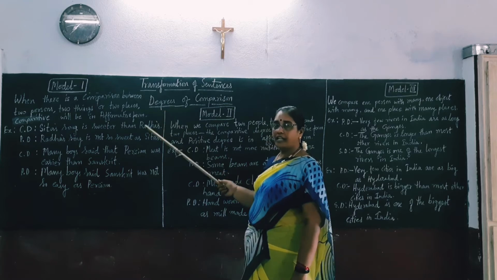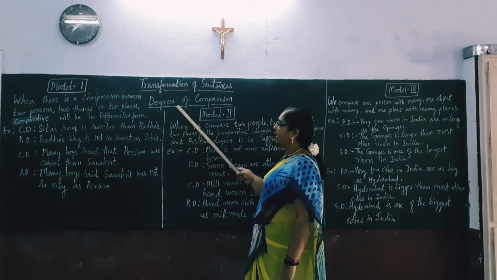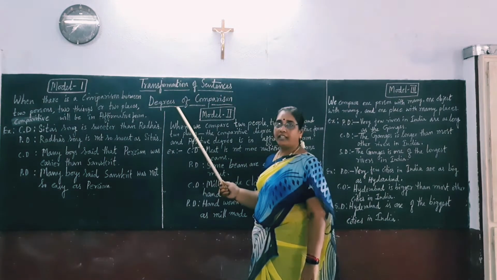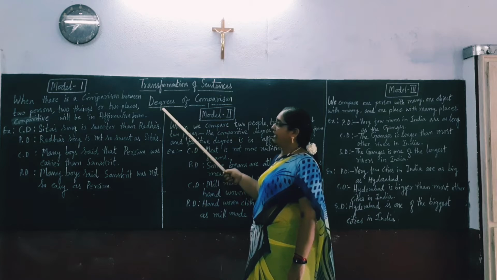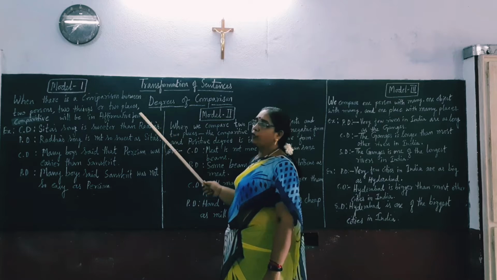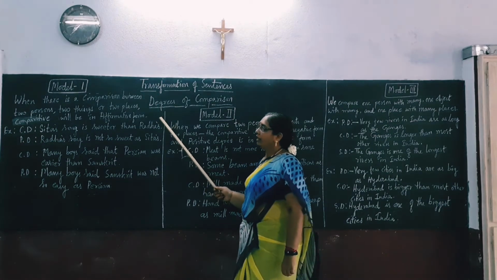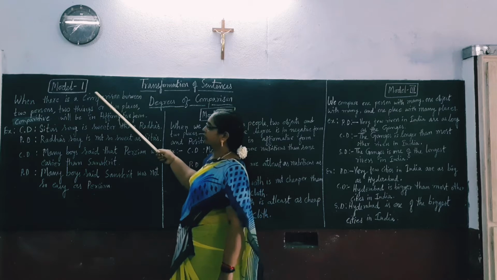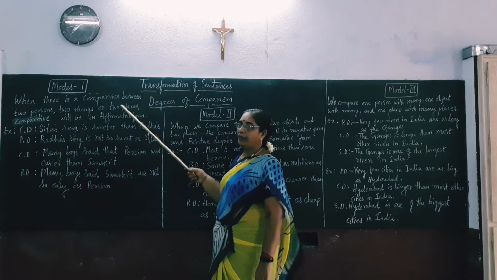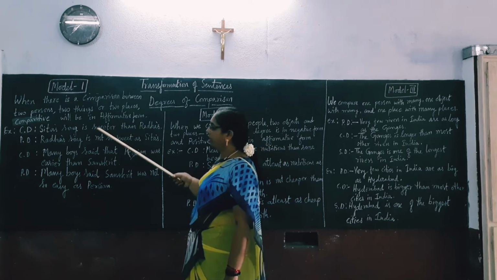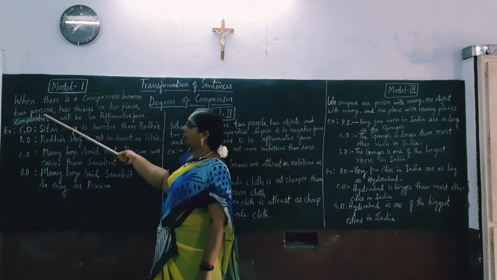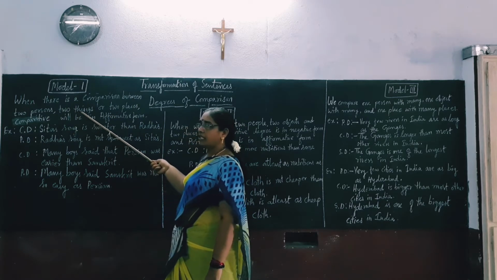A new topic in transformation of sentences, that is degrees of comparison. You know the adjectives now, children? In that we have degrees of comparison. So this we divide into 4 models, 4 types. We start with the first model. Here also we find one sentence is in affirmative, the other will be in negative. Here, the first model, when there is a comparison between 2 persons, 2 things, or